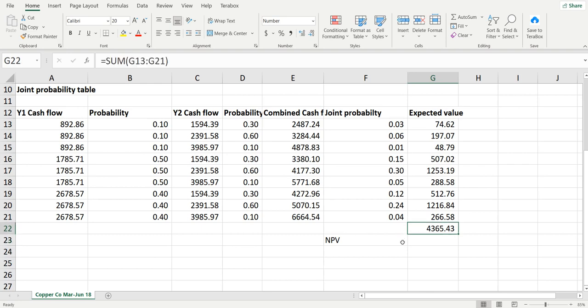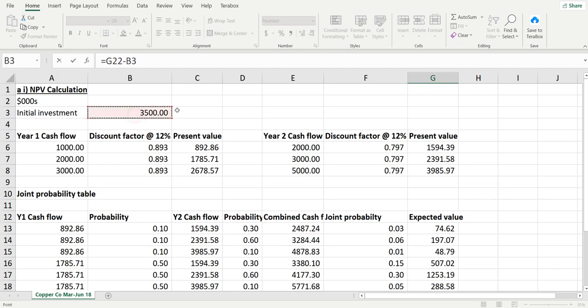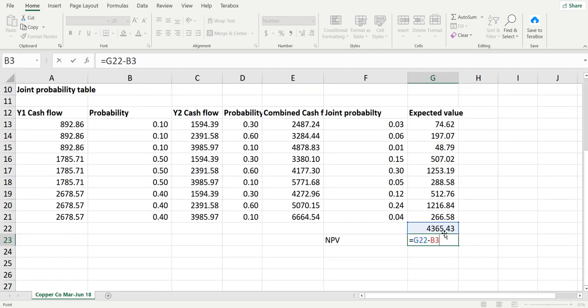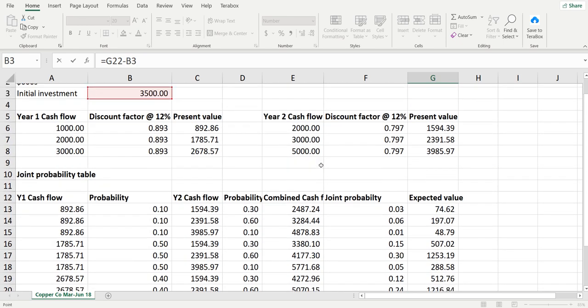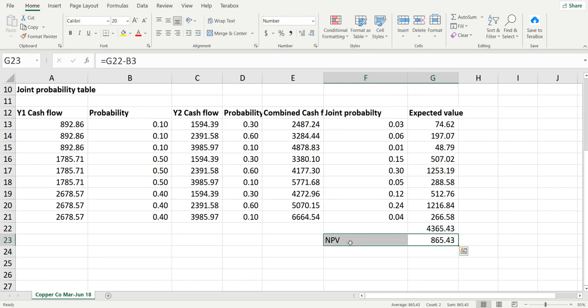NPV is the sum of expected value, so this minus our initial investment. So the total of expected value minus initial investment, which is this. So NPV is positive.